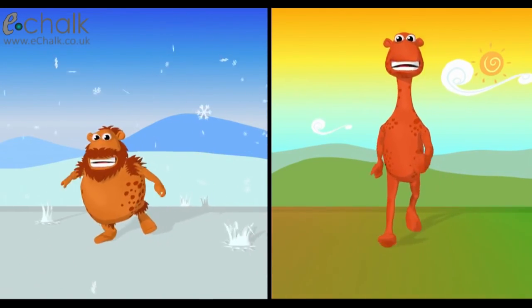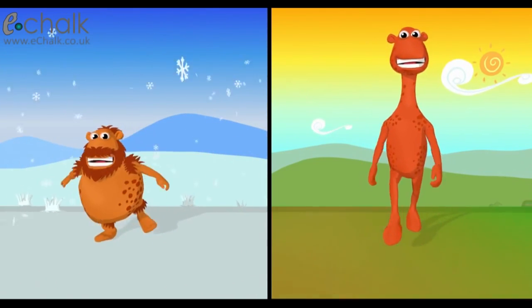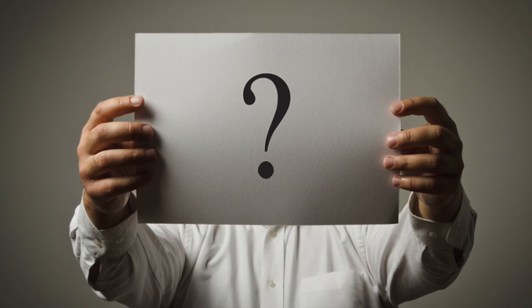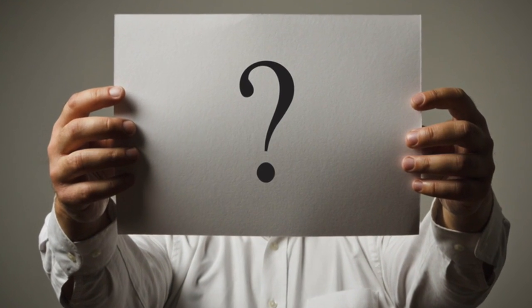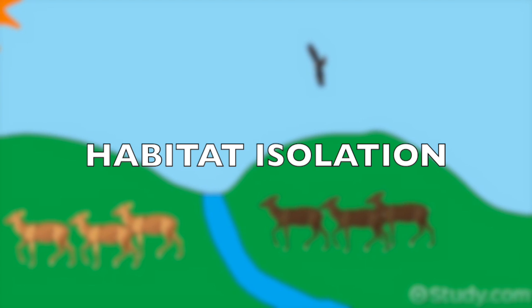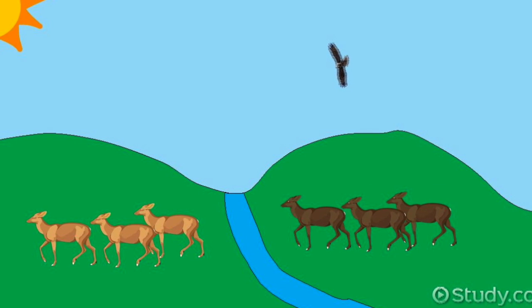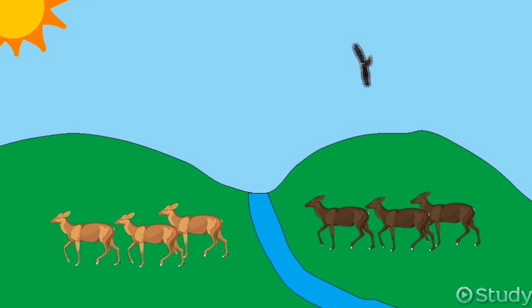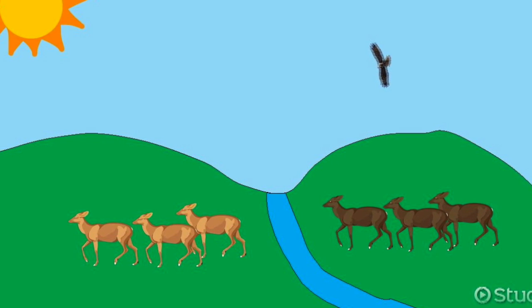Earlier I mentioned that these two would not be able to reproduce if they were found in the wild. Now let's explore why. There are 8 reasons why these animals wouldn't be able to mate in the wild. 5 of them are prezygotic, meaning before fertilization, and 3 of them are postzygotic, meaning after fertilization. First, let's look at the prezygotic mechanisms. The first mechanism is habitat isolation. An example is how these deer cannot mate because they live in different habitats.